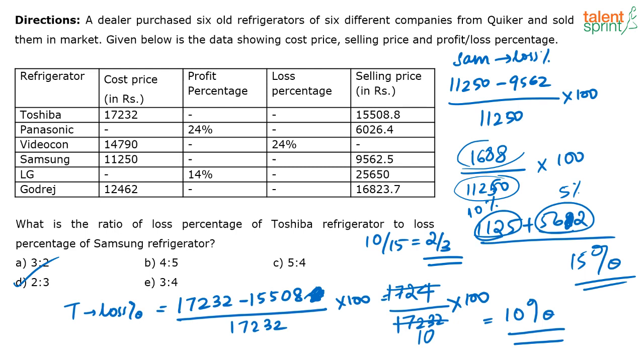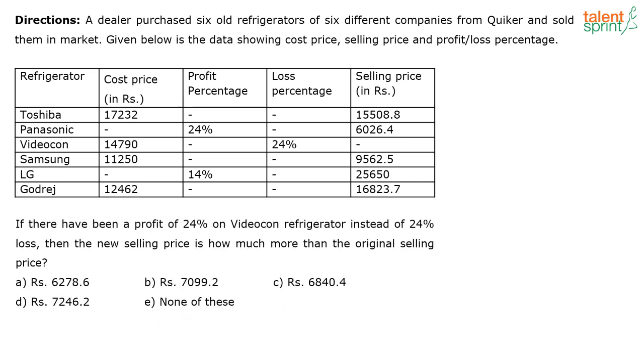See, these are minor splittings of percentages that I am trying out, because otherwise these calculations might take time. If you know a better method, please follow your own method. This is the way I have done it. I just split 11250 to see approximately what percentage of 11250 will be 1688. So, the correct answer is 2:3. Now, let us look at the next question.